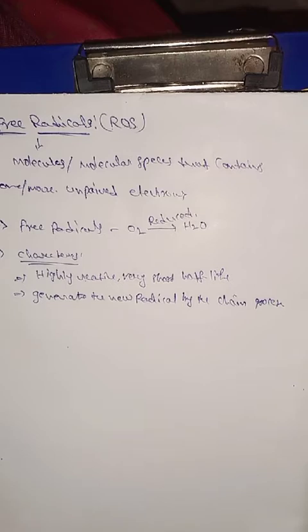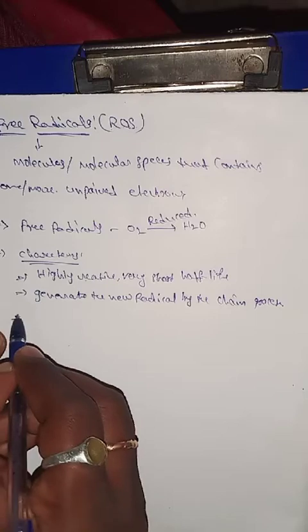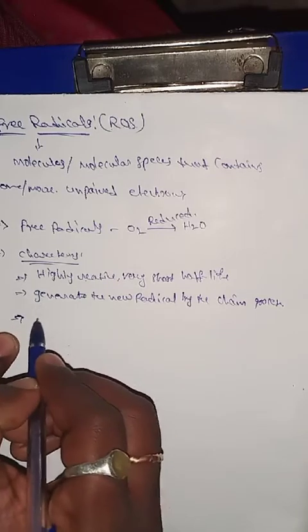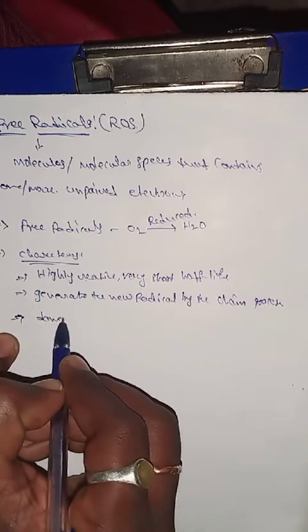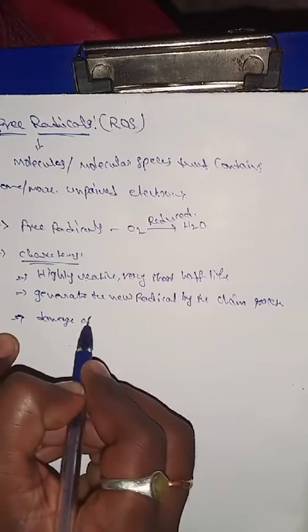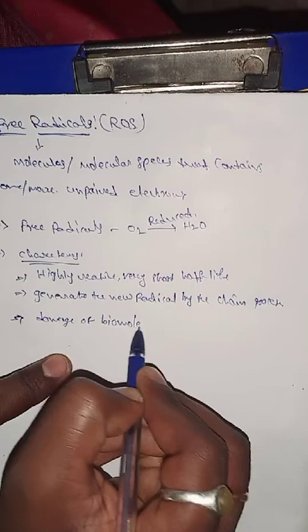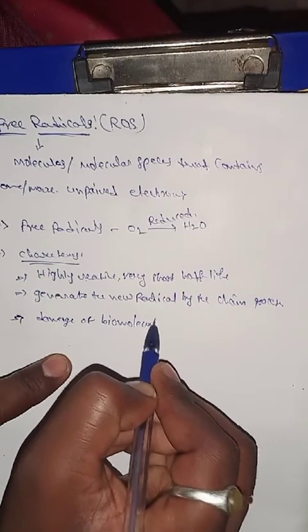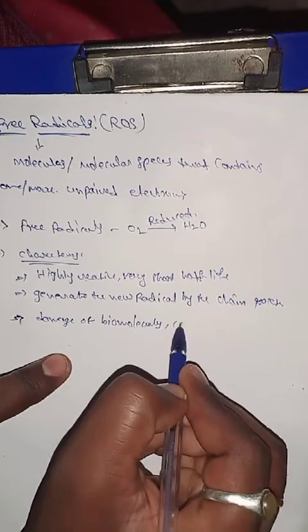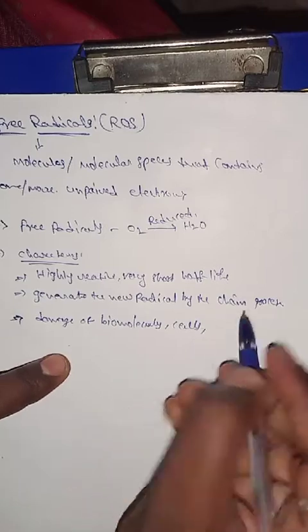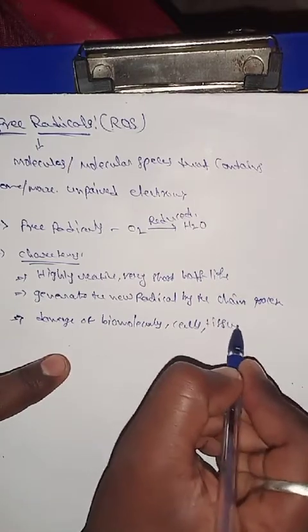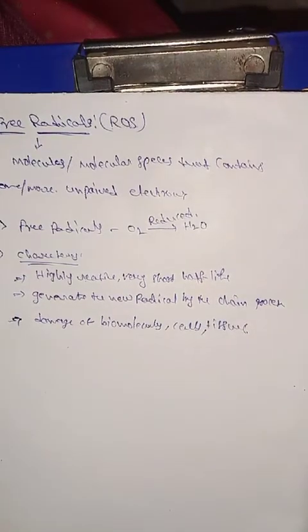The next feature is that free radicals cause damage to biomolecules, cells and tissues. These biomolecules, cells and tissues are damaged by free radical reactions.